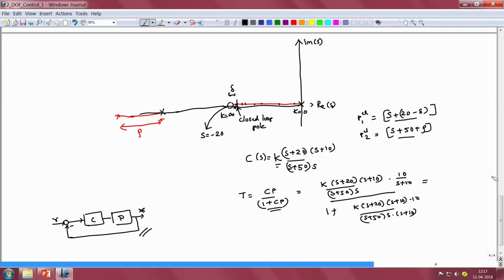So upon simplification, we see that the term s plus 10 gets cancelled from the numerator and the denominator. So the overall transmission function would look something like this.